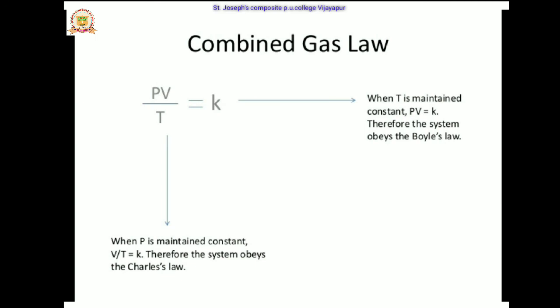The combination of Boyle's law and Charles law is called the combined gas equation. From Boyle's law, P is inversely proportional to 1 by V, then PV is equal to constant K. According to Charles law, V is directly proportional to T, then V is equal to K into T, then V by T is equal to K. By combining these two, we get the combined gas equation: PV divided by T is equal to K. This is called the combined gas law.